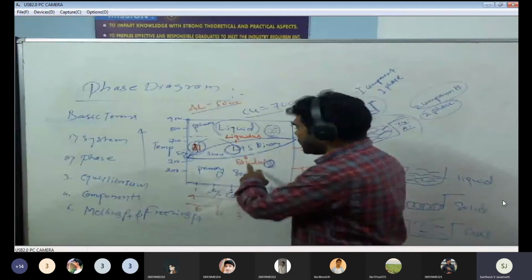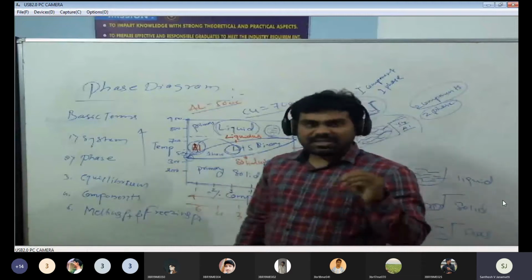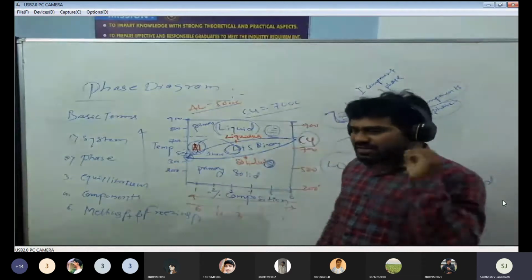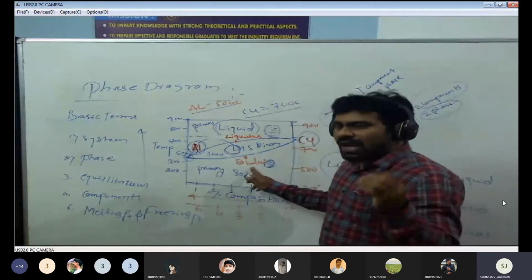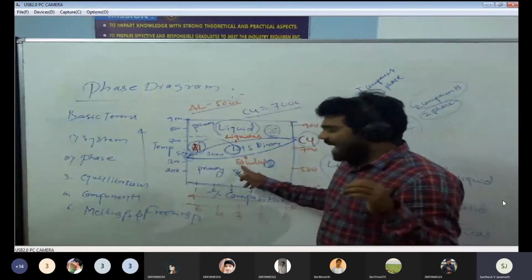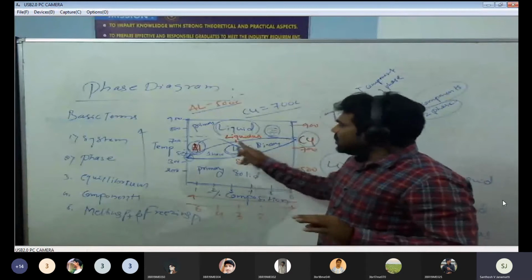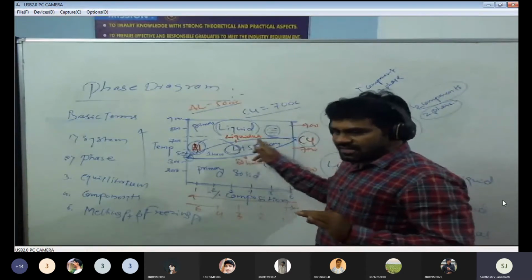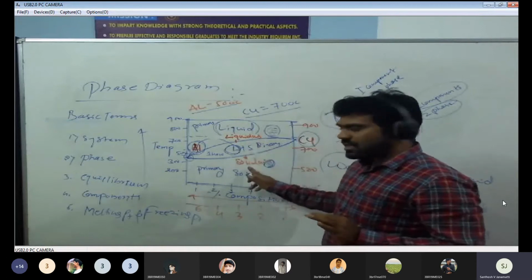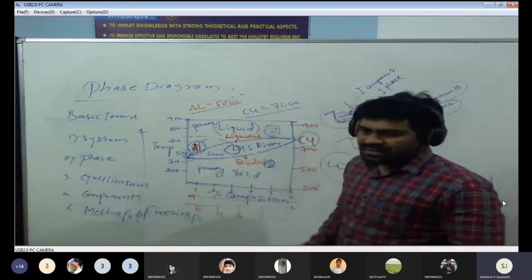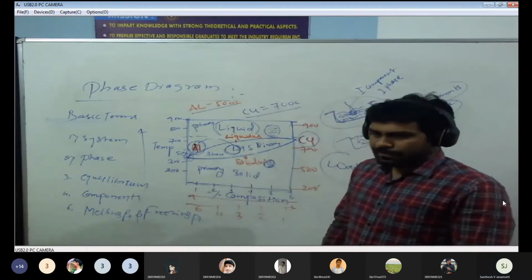The percentage of solidity is more, and the percentage of liquidity is less. Hence we call it a solidus line. Where the percentage of liquidity is more, it is a liquidus line. Where the percentage of solidity is more, we call it the solidus line.